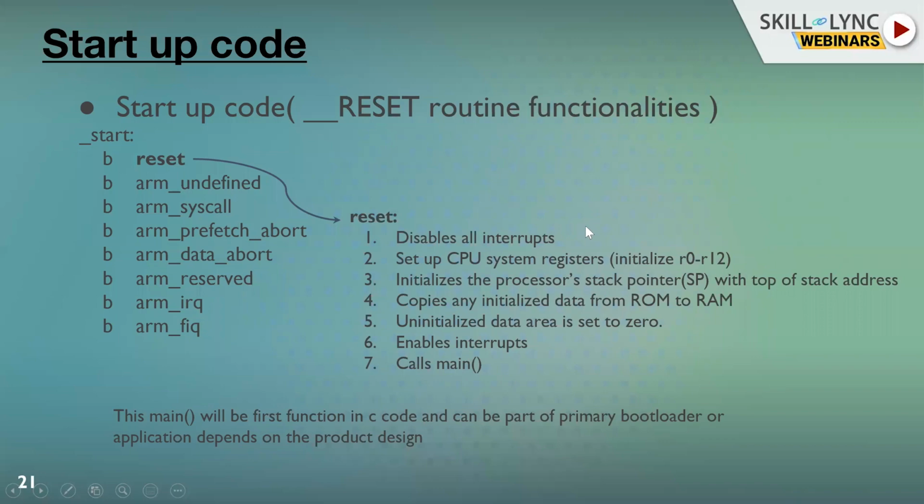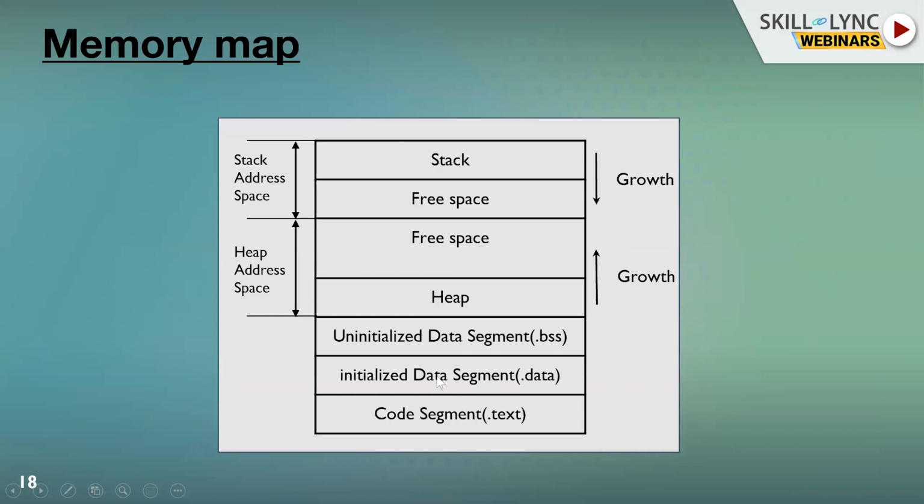Reset will disable all interrupts and set up CPU registers. Initializing the CPU registers, R0 to R12 or whatever the CPU registers are, is very necessary. We need a stack pointer for all local variable access and function calling. And say, for example, I have initialized data in the software.